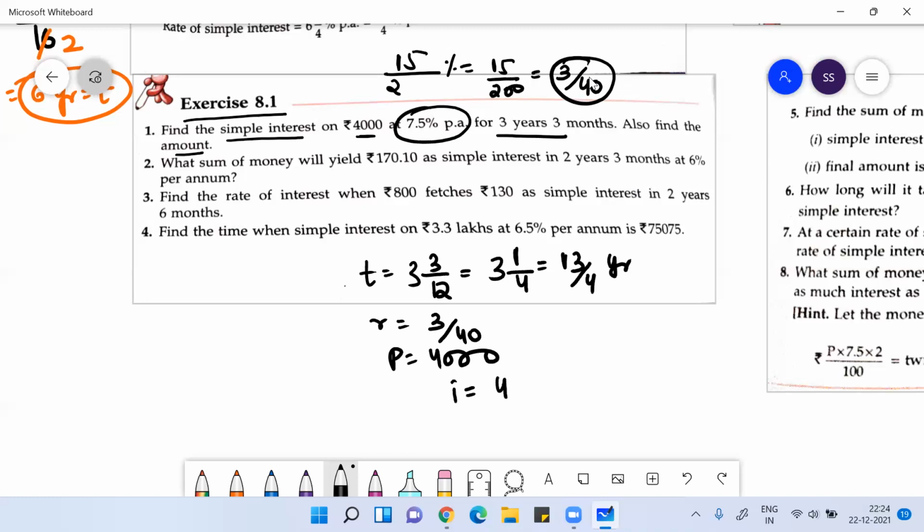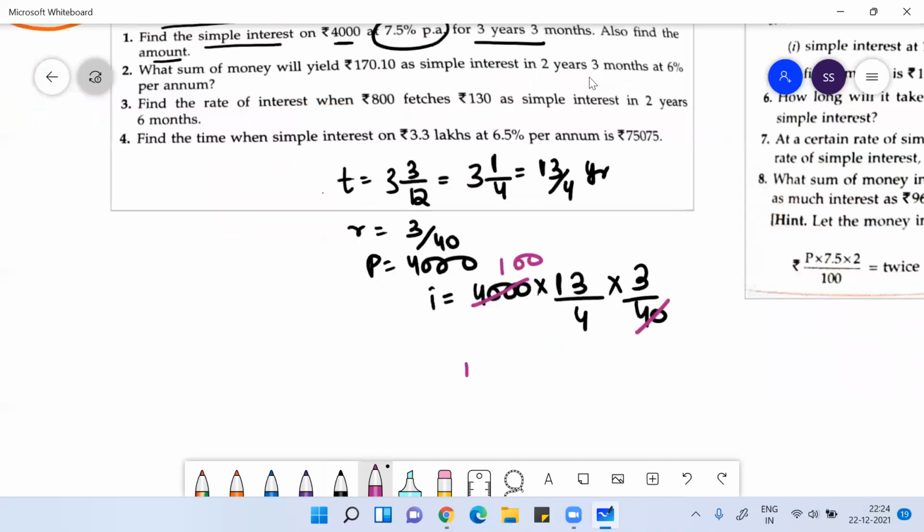Interest would be principal into 13 by 4 into 3 by 40. You can simply solve this. 40 into 100 is 4000, so this will be 100. If you write this, it would be 25 into 39.